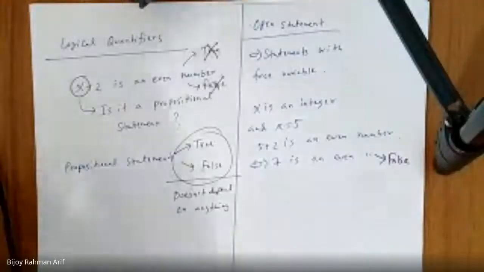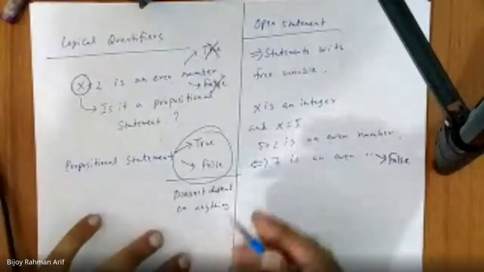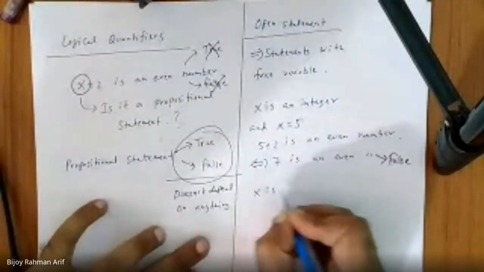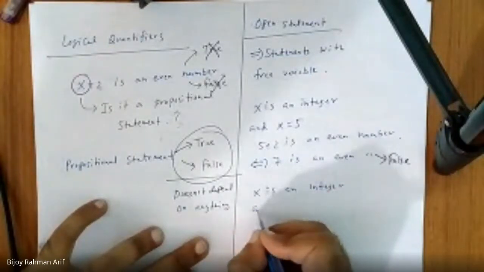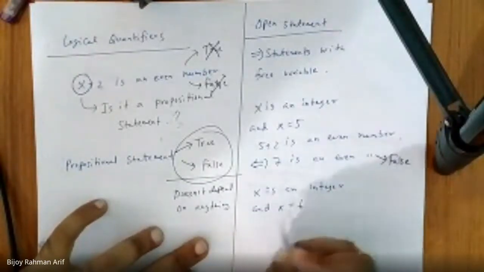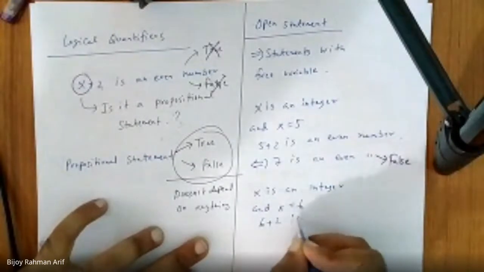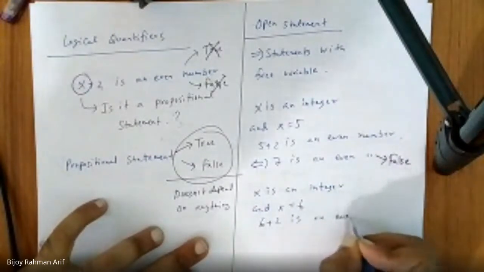Again, if you put x is an integer and x equals 6, then 6 plus 2 is an even number.